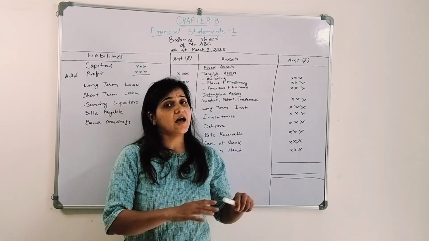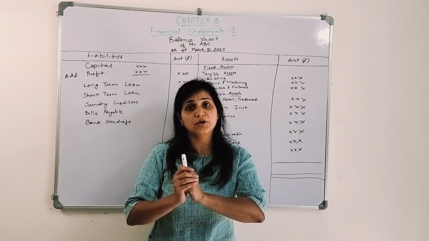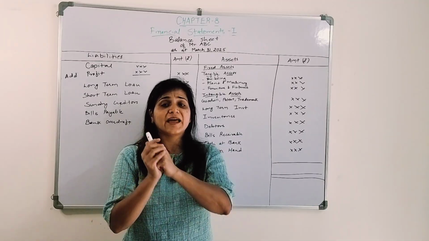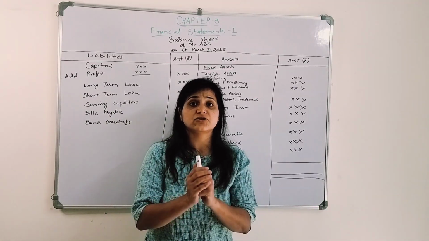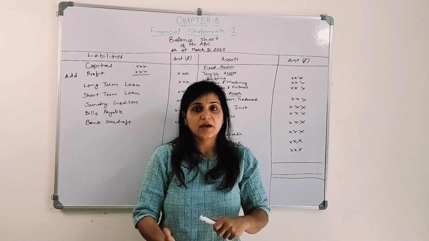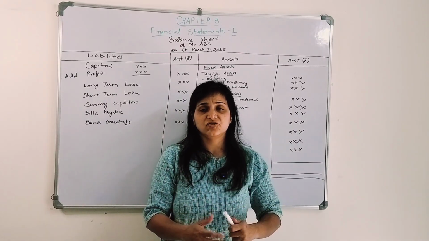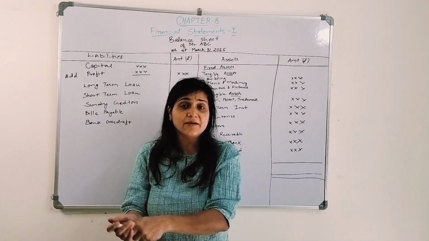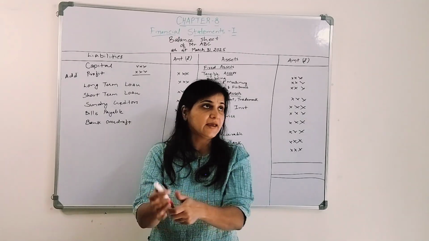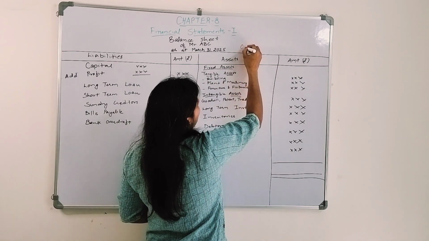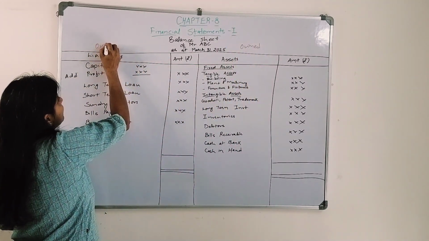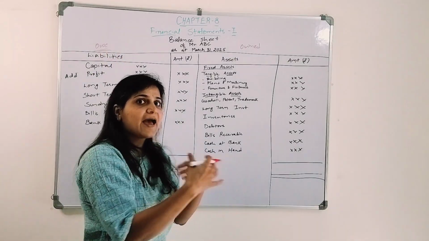So this is how the balance sheet of an organization will look. What is a balance sheet? What does it refer to? It refers to the financial position of the business organization, where the organization stands. How much asset the organization has, how much is their liability, how much is owned by them, and how much they owe to somebody else. When I say asset, this is owned by them, and this is what they are liable to pay. They owe it to somebody else, they have to pay.